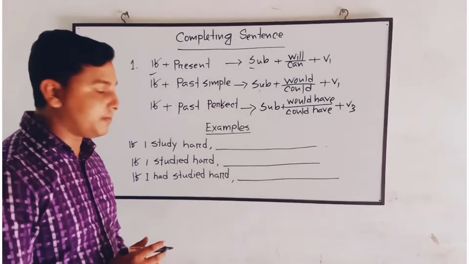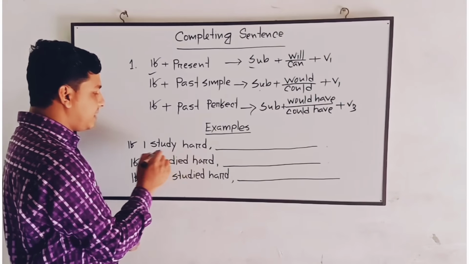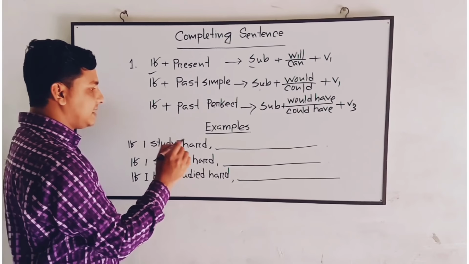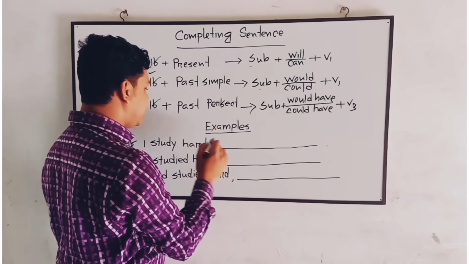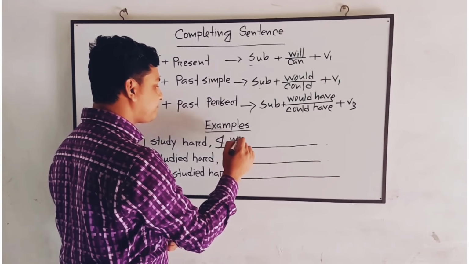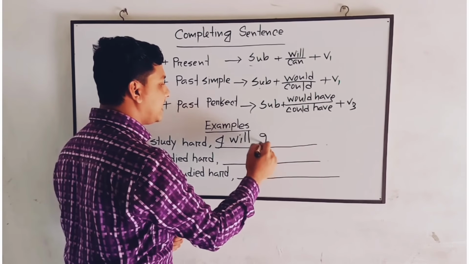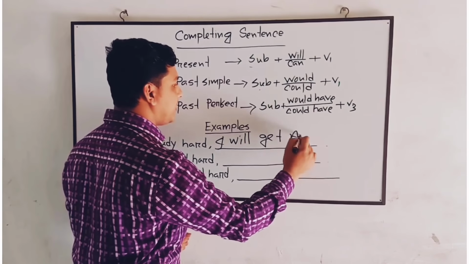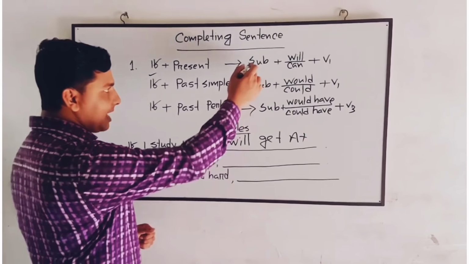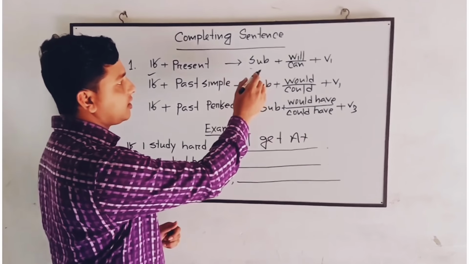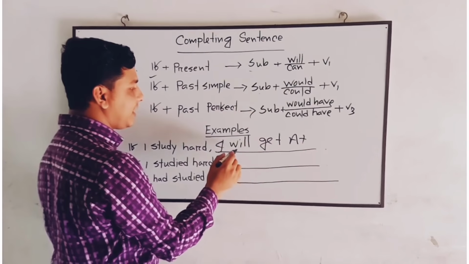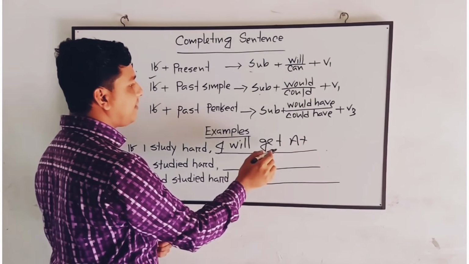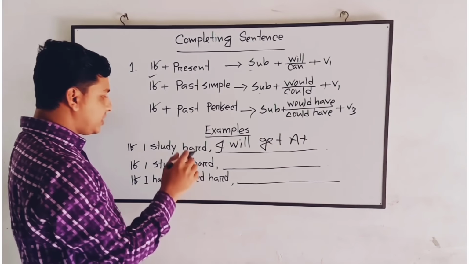Okay, see the examples here. If I study hard, the if clause is in the present tense, then we'll follow the first one: subject, will, can, verb 1. Okay, if I study hard, I will get A plus. So we have followed the structure mentioned here. First of all, subject, will or can, we have put will, then we have put a verb and the objects. Okay, come to the next one.